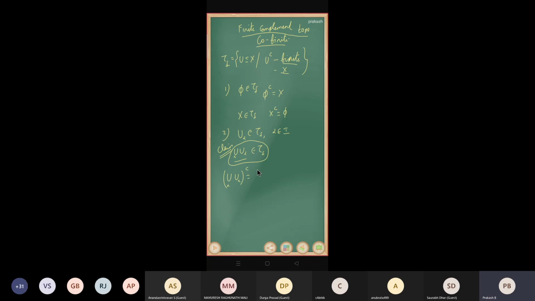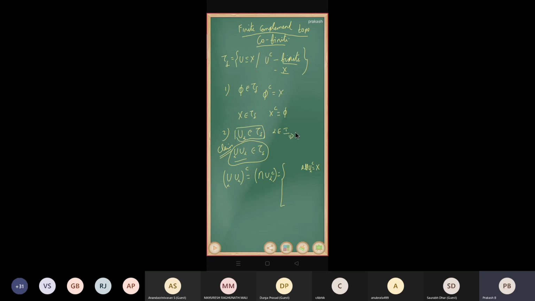So you know De Morgan's law. So I'm going to distribute the complement. So the intersection of U alpha complement, right? Now I'm dividing this into two parts. One is, suppose all the U alpha complement equal to X, because you know that here we take U alpha belongs to tau f, right?